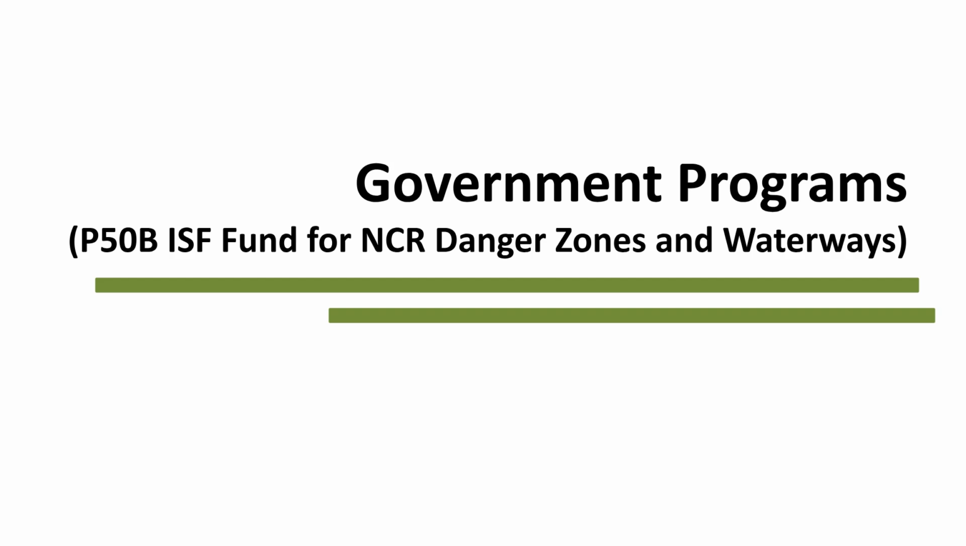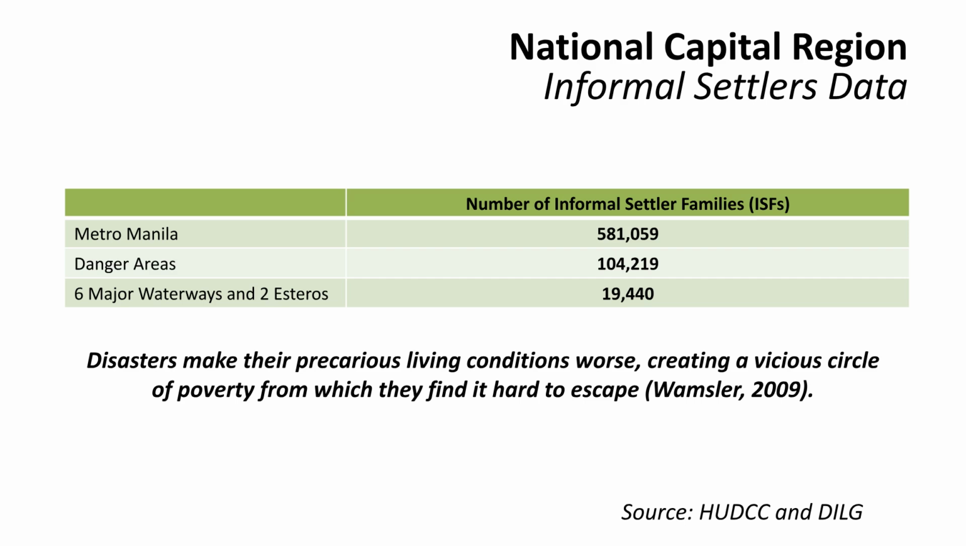Moving to government programs, we focus on the P50 billion Informal Settler Families Fund for National Capital Region Danger Zones and Waterways, which is a significant initiative. Data for the National Capital Region shows that there are 581,059 informal settler families, with 104,219 in danger areas and 19,440 along major waterways.